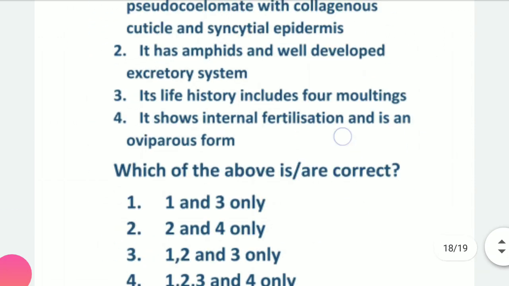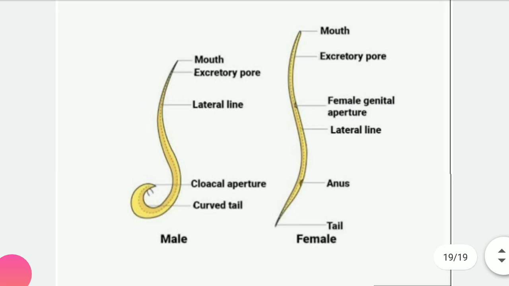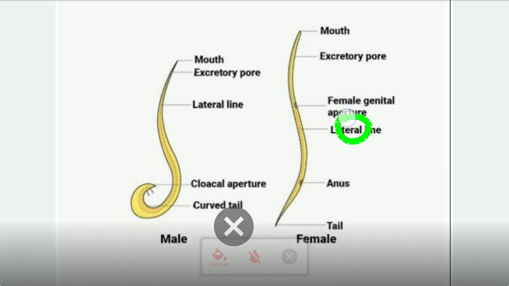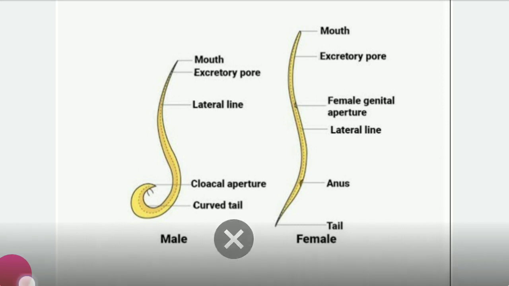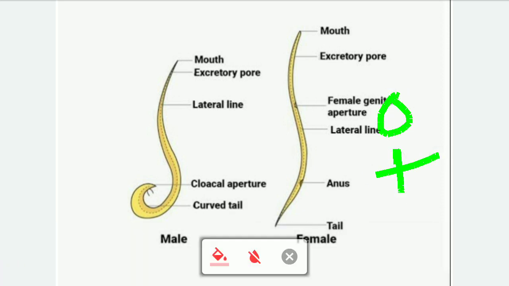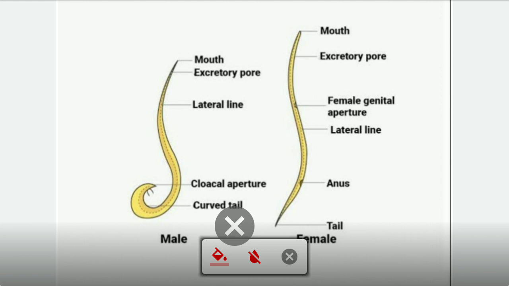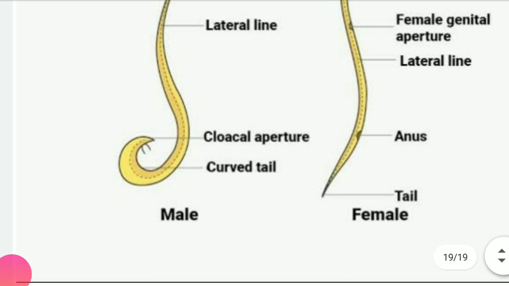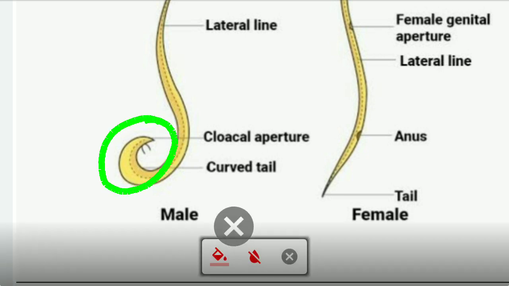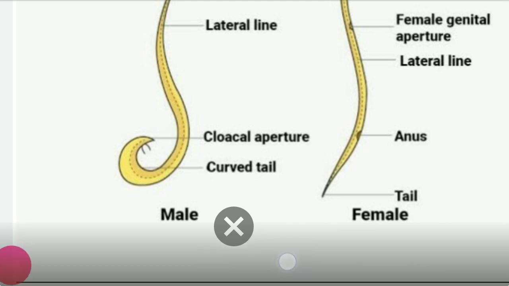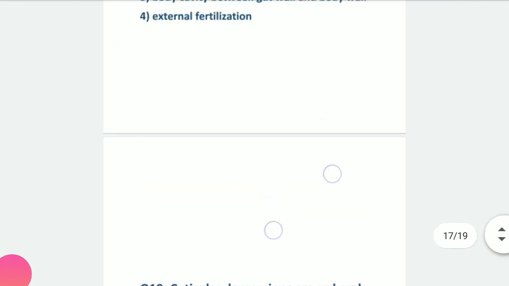Why? See here, these animals show sexual dimorphism. Here, this is the female, which is the larger one. And this is the male, which is the smaller one. So this is sexual dimorphism, the size is different. Okay, so this is female, this is male, and you can see here the male has penial structures, which is a copulatory organ for the males. This will help in the internal fertilization of the females. Okay, so this is the explanation for this feature. Now coming to the next question, students.